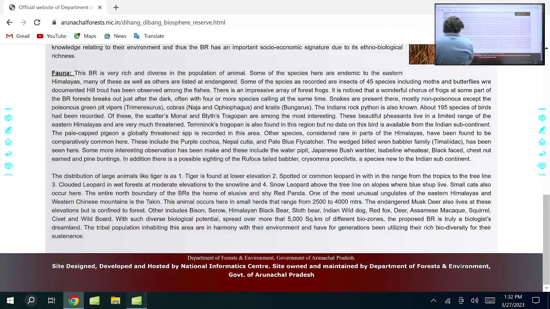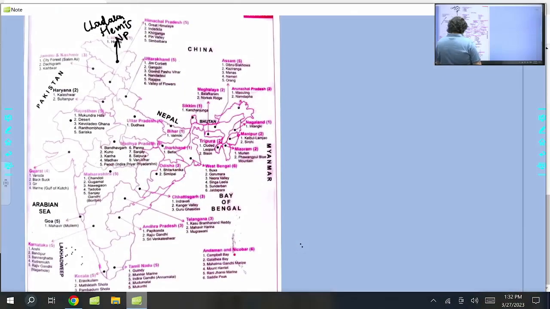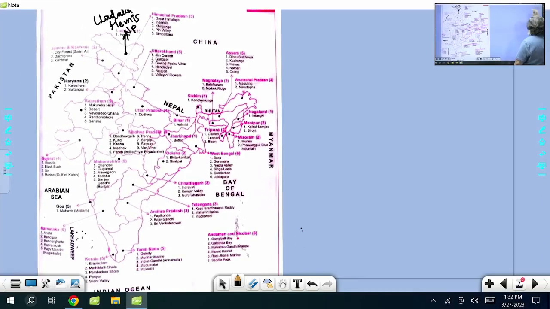You will come across Hemis National Park. Meantime, in current affairs, you will come across this name Hemis. That's a part of the Cold Desert Biosphere Reserve.